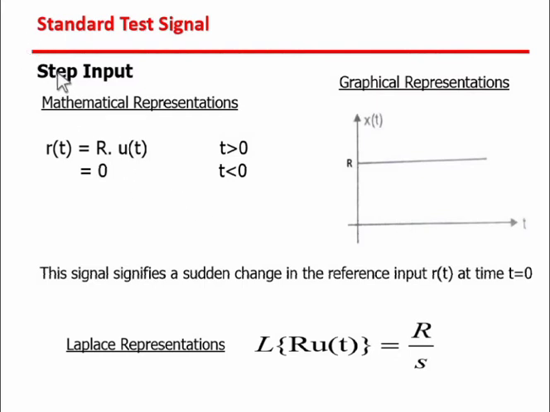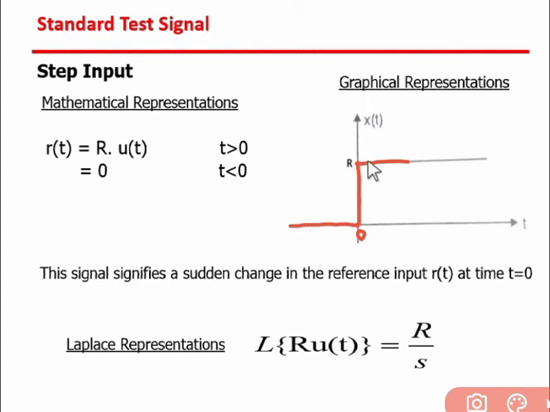Now first one is the step input. The mathematical representation of the step input signal is r(t) equal to R u(t). That means for t greater than 0, its magnitude is R, and for t less than 0, its magnitude is 0.